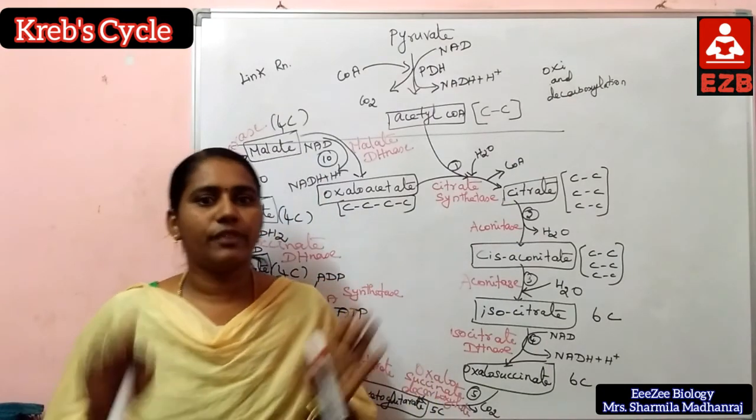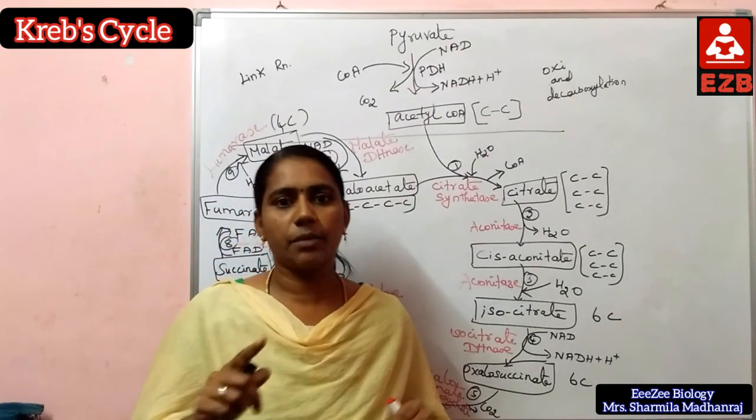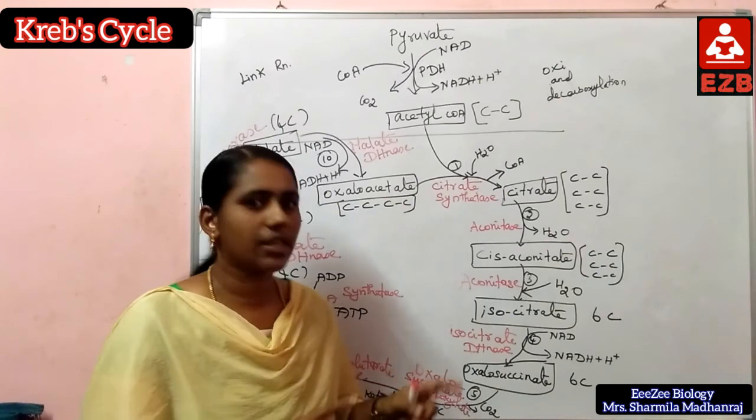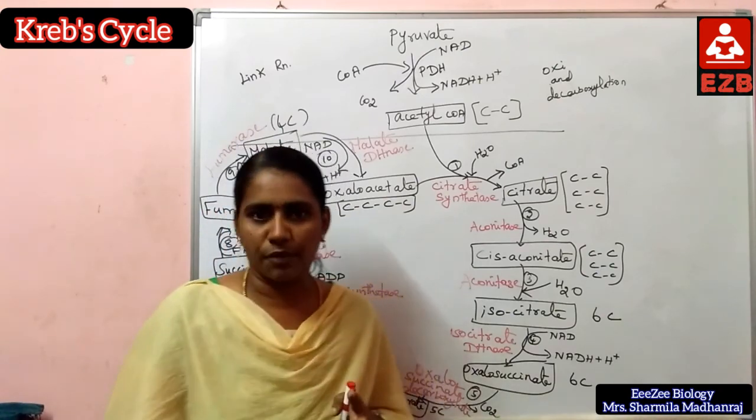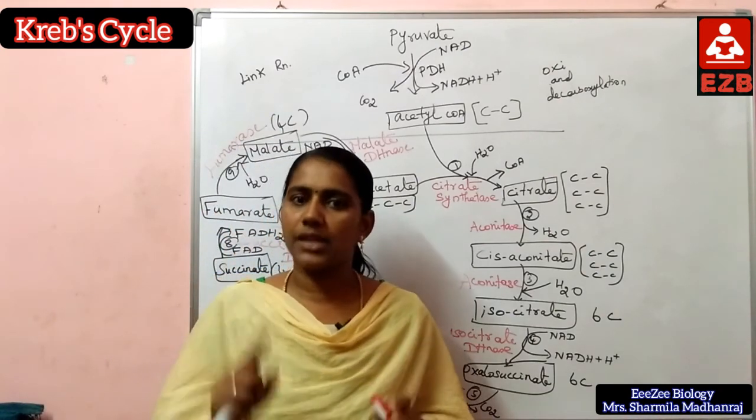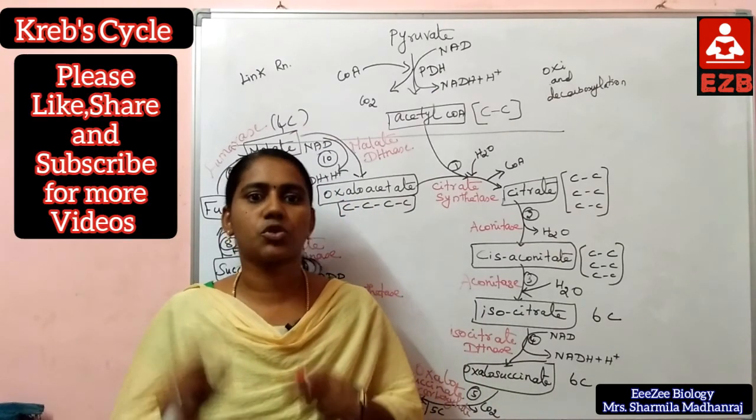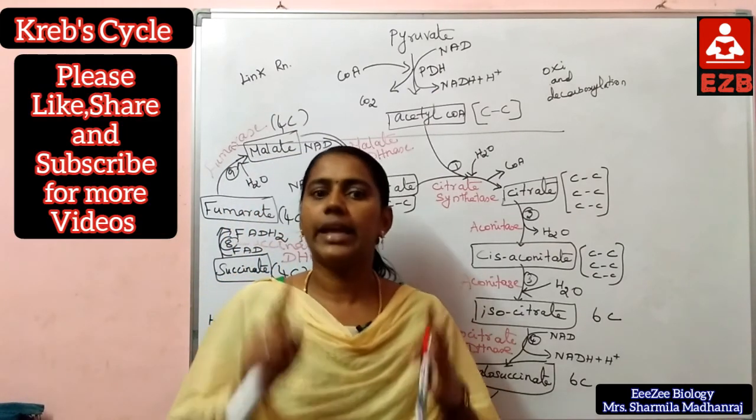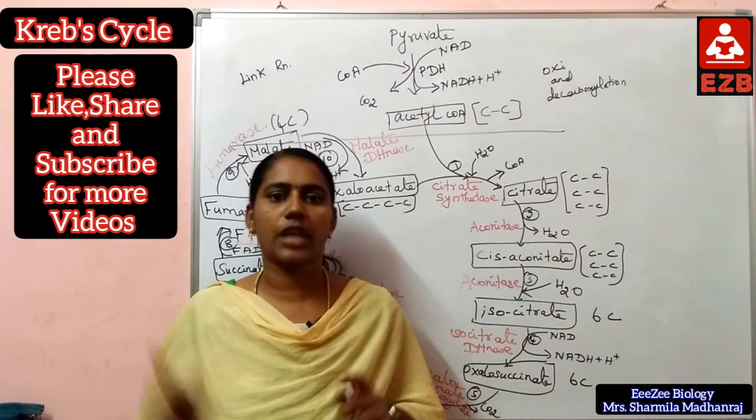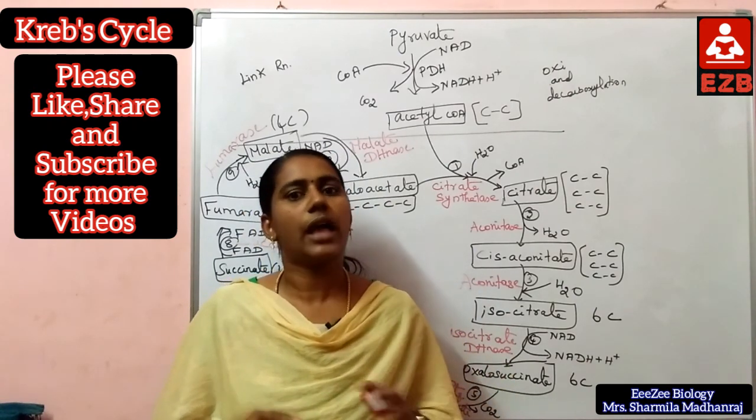The summary of the link reaction and Krebs cycle in mitochondria is: pyruvic acid plus NAD plus FAD plus water molecules plus ADP and phosphate in the mitochondrial matrix form carbon dioxide, NADH plus hydrogen ions, FADH2, water molecules and ATP.